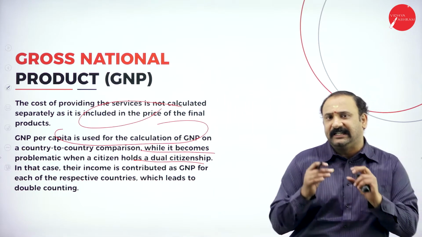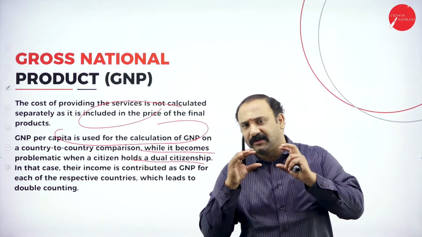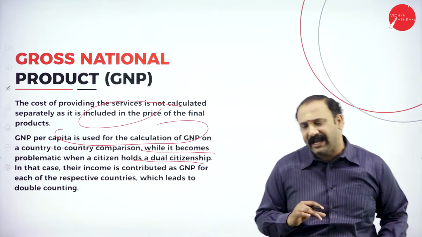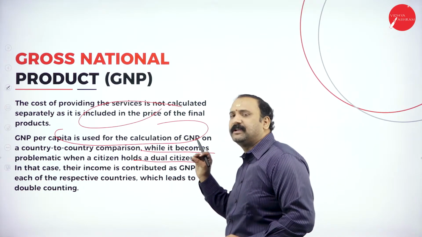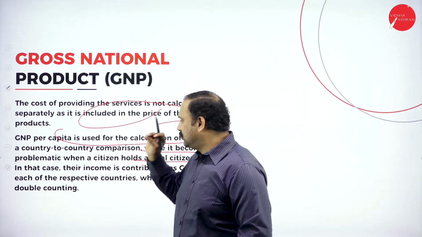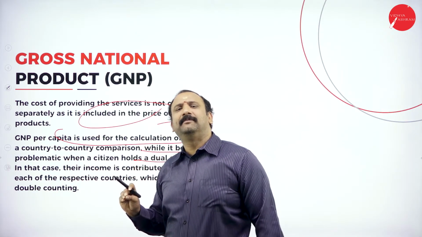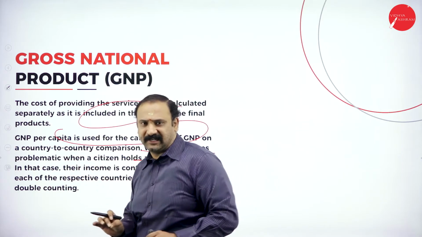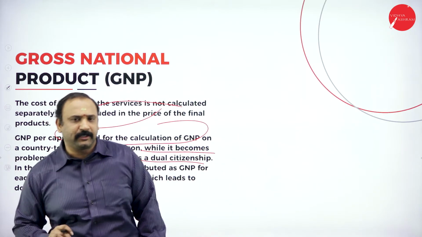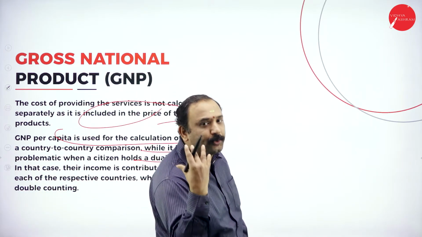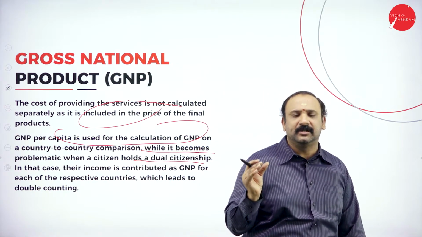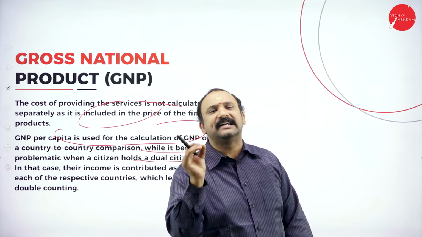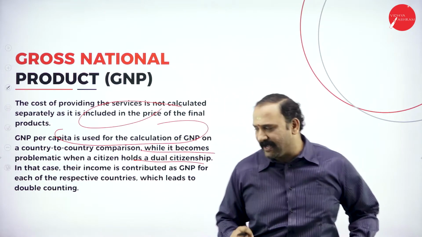So what happens, the double income counting factor comes into picture and you are not able to get an exact picture of how much they have earned. So GNP per capita, though it might be a comparative stand, it might be good to do a head-on-head comparison, but it might not be accurate in nature. So that is the reason most of the time we don't take it as a perfect mark to compare.